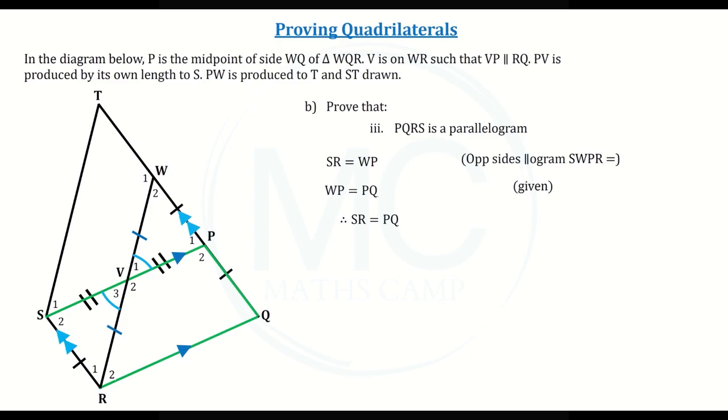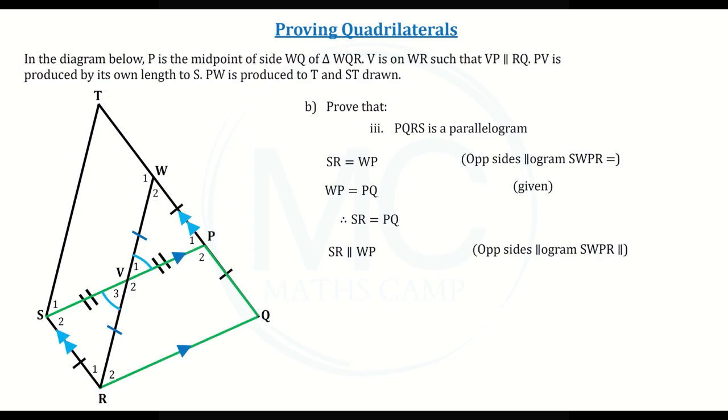So now we know that one pair of opposite sides of PQRS are equal. But we still need to find that the other pair of opposite sides are equal, or we need to prove that SR is also parallel to PQ. We know that SR is parallel to WP because the opposite sides of the parallelogram SWPR are parallel.